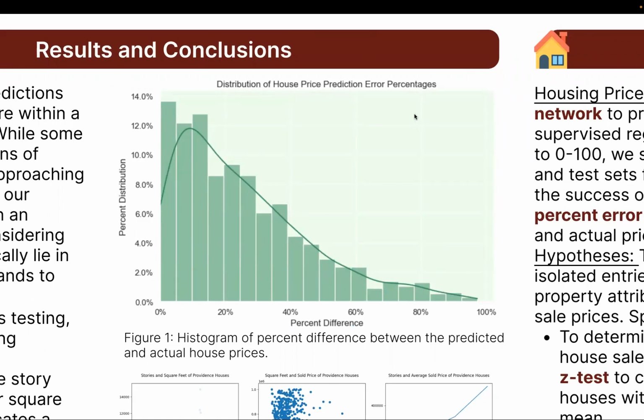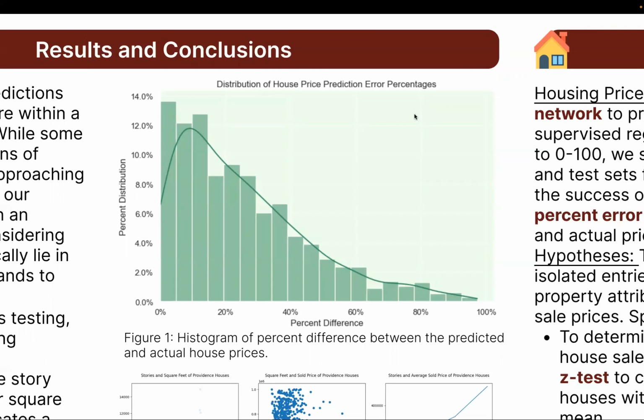So we can see that the majority of predictions are within a 0 to 40% error margin, which is an acceptable range considering that most of the prices are several $100,000, though there are some outliers that go even up to 300 to 400%. We believe that this is because of the flawed data set.